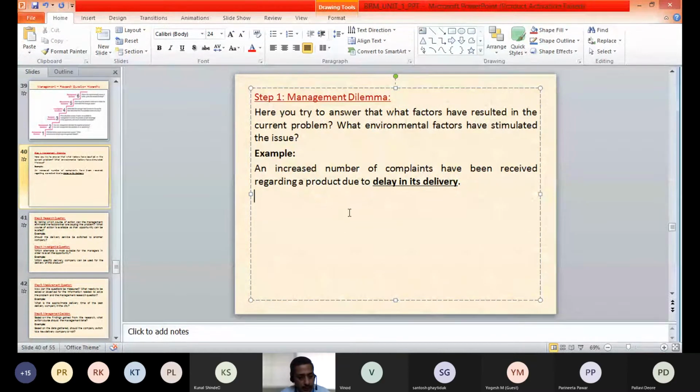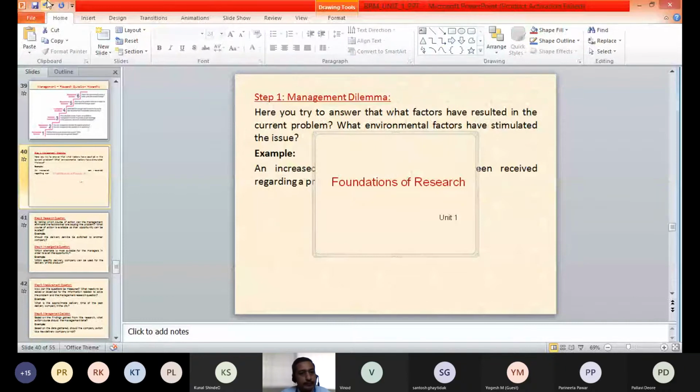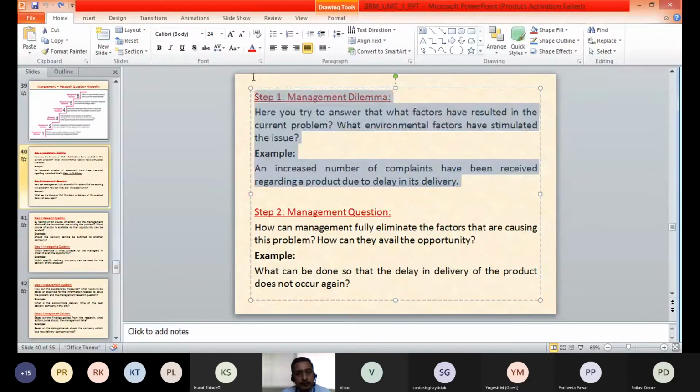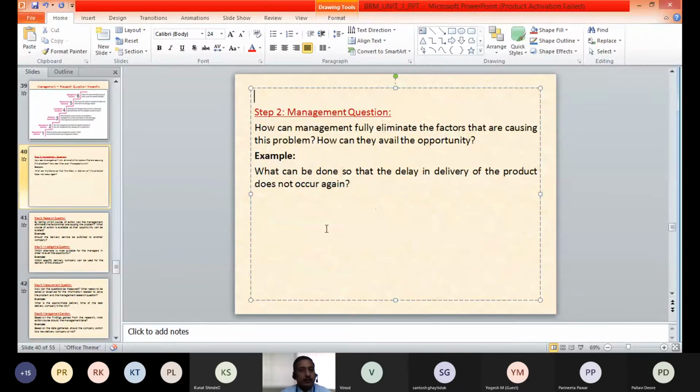The second step is management question. Now we have to understand the management dilemma completely and convert that dilemma into a proper management question.